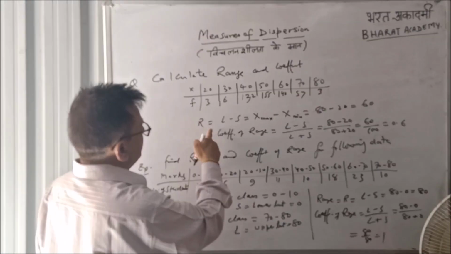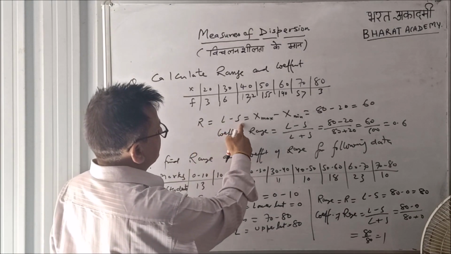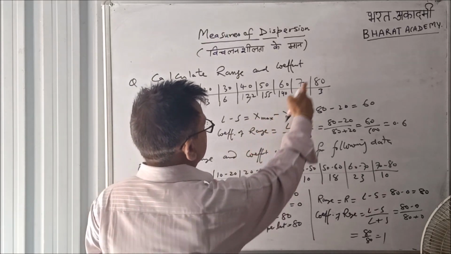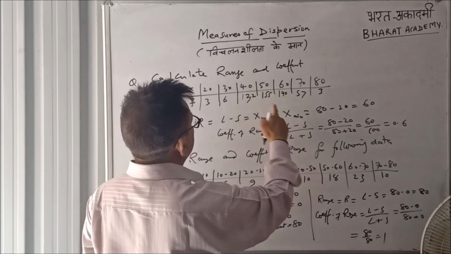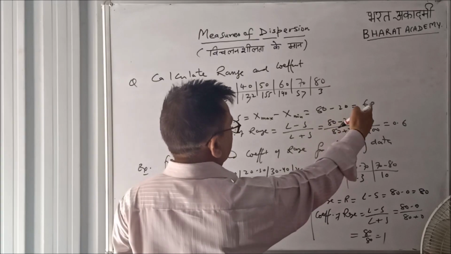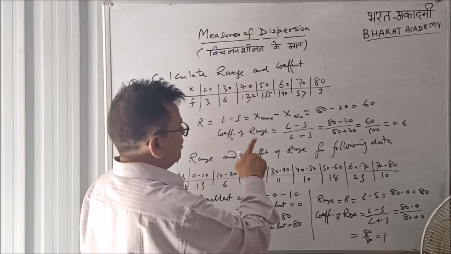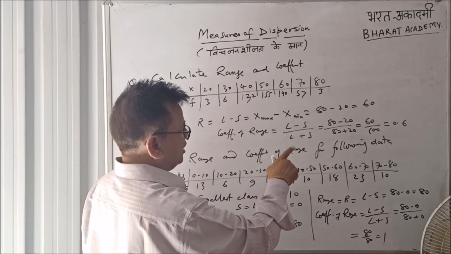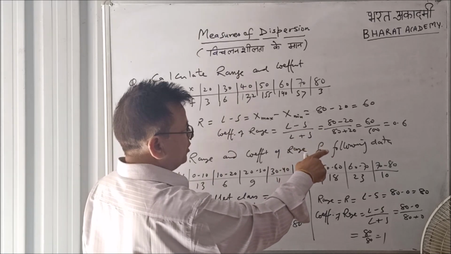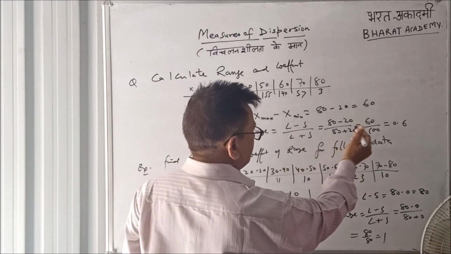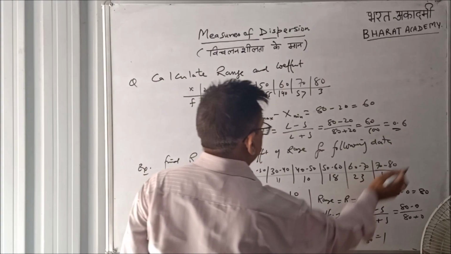In this case, range will be L minus S. Maximum value of x is 80 and minimum value of x is 20. So 80 minus 20, this is 60. This is range. Coefficient of range is L minus S upon L plus S, 80 minus 20 upon 80 plus 20, 60 upon 100. This is 0.6, your coefficient of range.